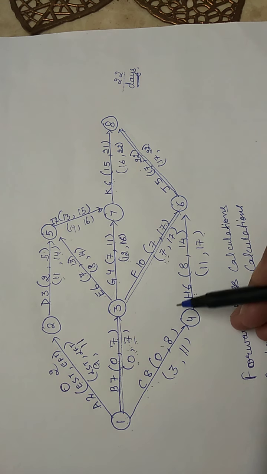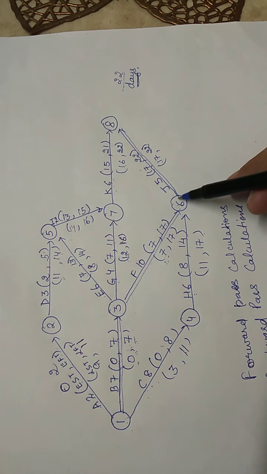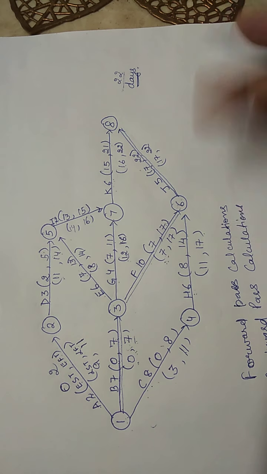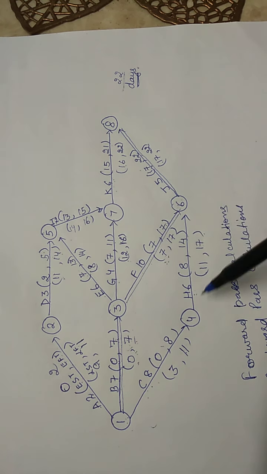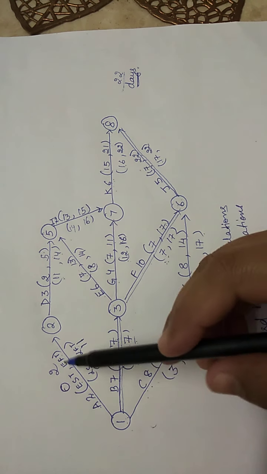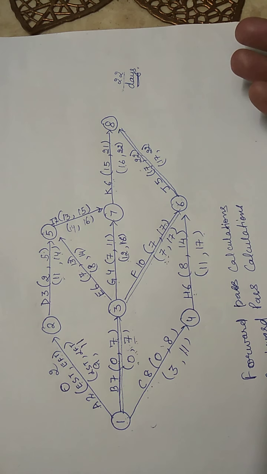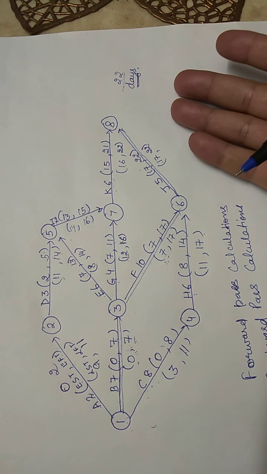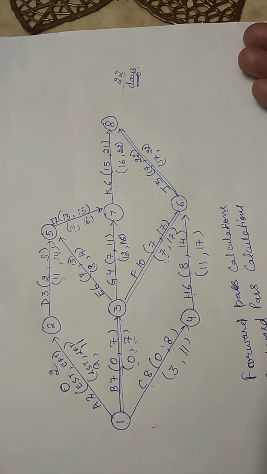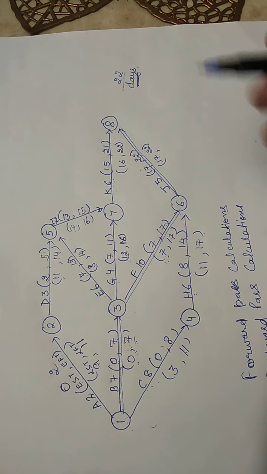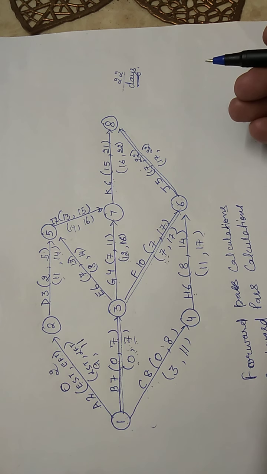So in other words, we can say that the critical activities do not have any flexibility. We cannot delay them, otherwise the whole project gets delayed. The non-critical activities can be delayed. But delaying does not mean that we can delay them for any amount of time, because then obviously the project will not be completed in 22 days. So how do we know for how much time a non-critical activity can be delayed? To answer this question comes the concept of float.